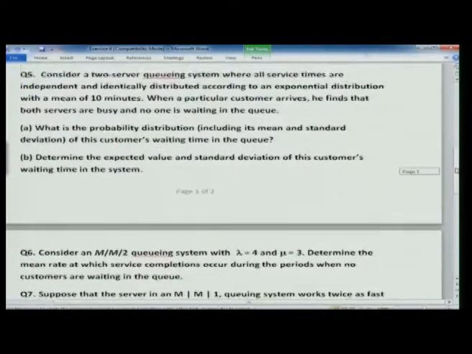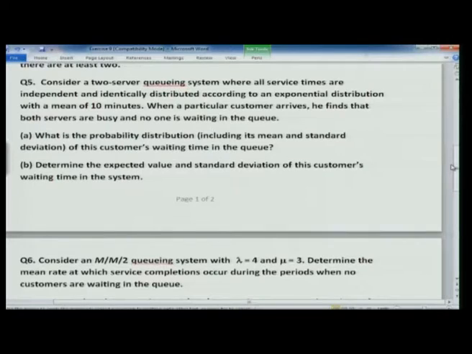Okay. Now, let us come to question 5. Consider a 2 server queuing system, so your S is 2, where all service times are independent and identically distributed according to an exponential distribution with a mean of 10 minutes. Problems 5 and 6 I have taken from Hillier and Lieberman's book, so the statements are a little different. The service times are independent and identically distributed, which we have been referring to as a Markov process. With a mean of 10 minutes, remember the mean is 10, that means the parameter for the exponential distribution will be 1 by 10.